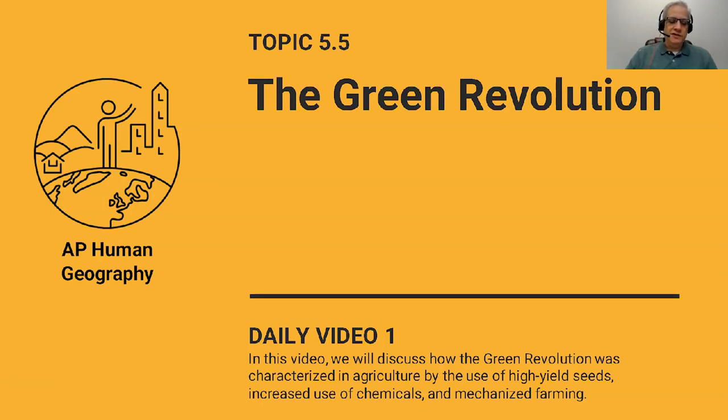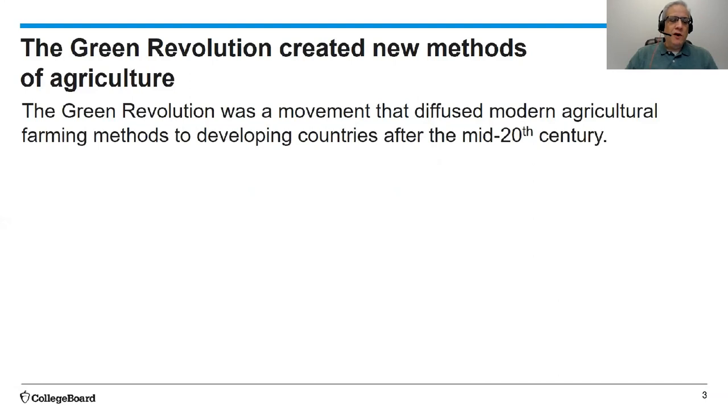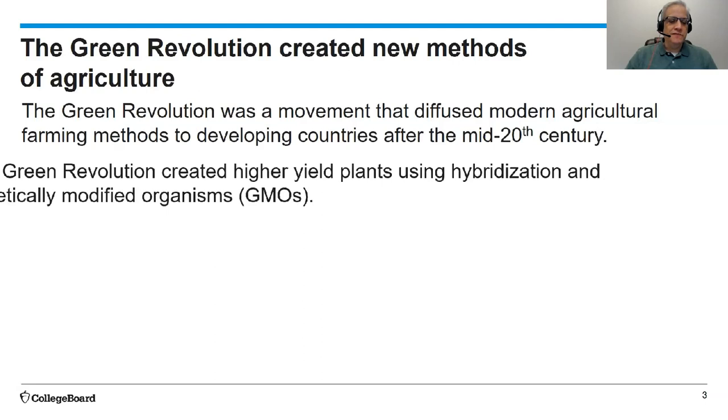Today's video will discuss how the Green Revolution was characterized in agriculture by the use of high-yield seeds, increased use of chemicals, and mechanized farming. What will we learn? Well, the Green Revolution created new methods of agriculture. It was a movement that diffused modern agriculture farming methods to developing countries after the mid-20th century.